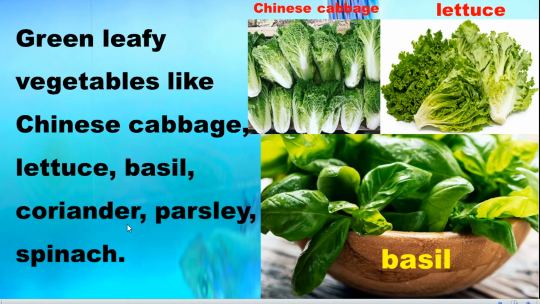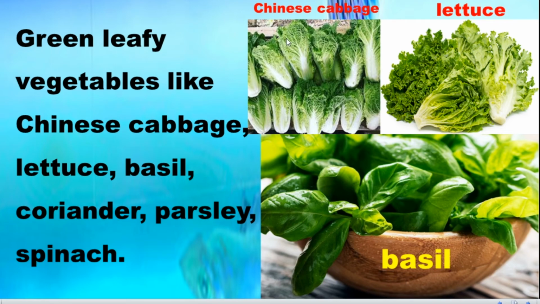So what plants can be cultivated through aquaponic? Green leaves and vegetables like chili, cabbage, lettuce, basil, coriander, parsley, spinach.